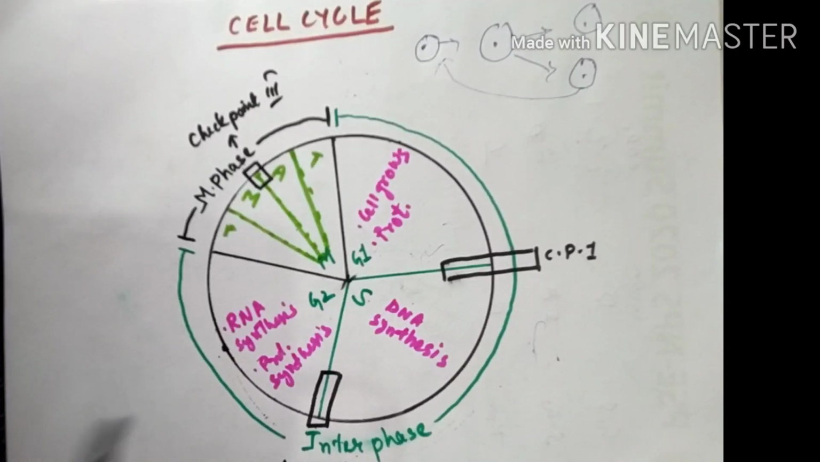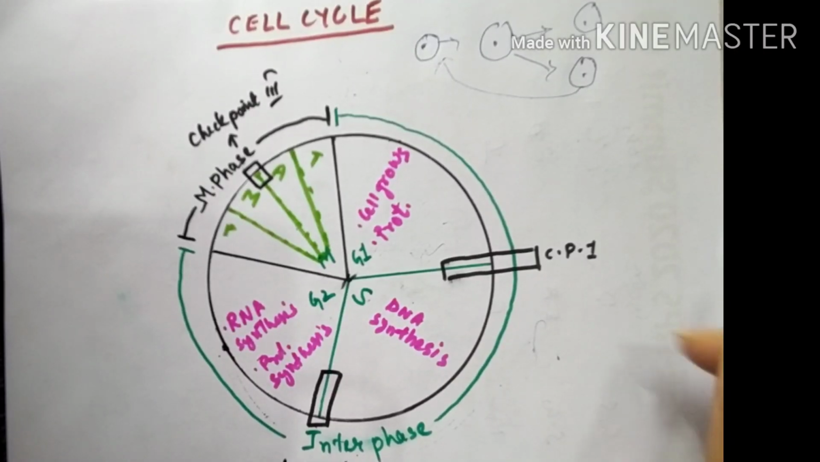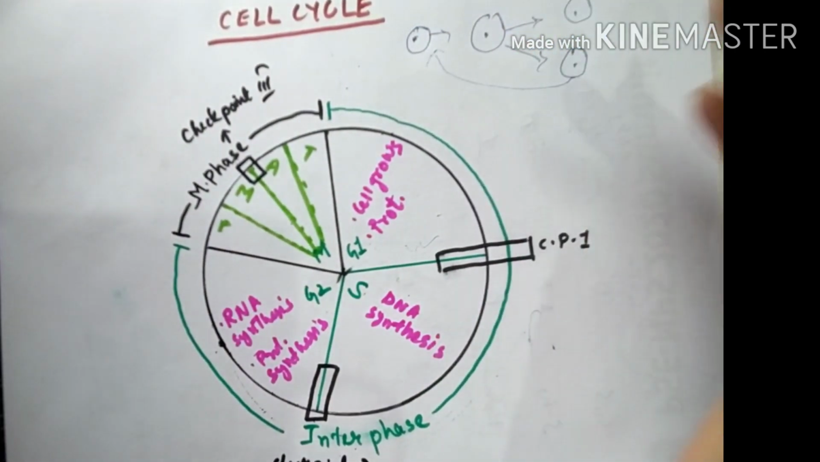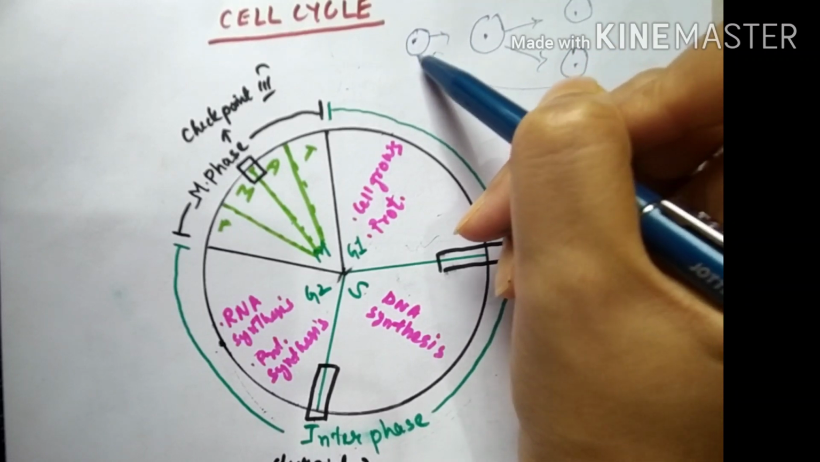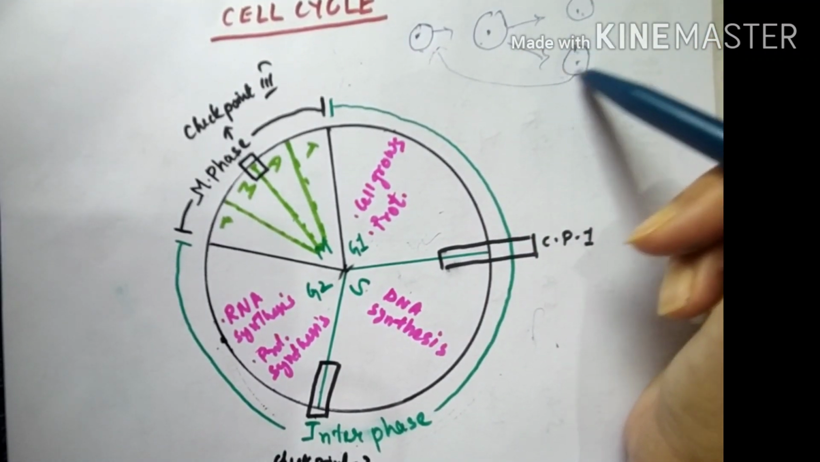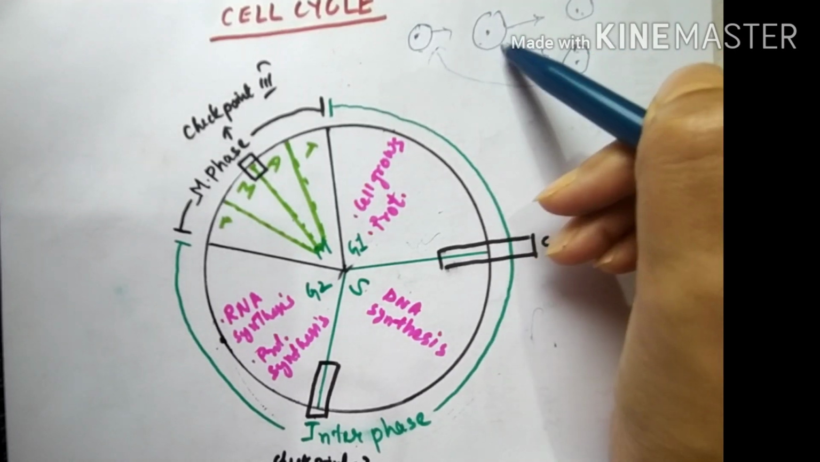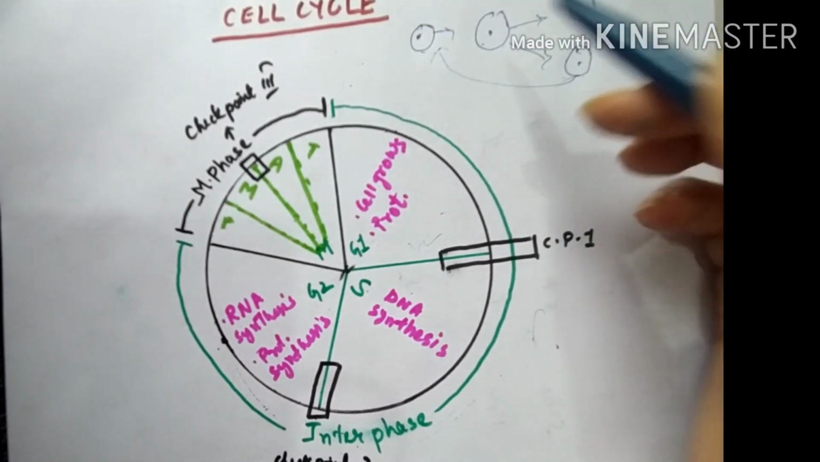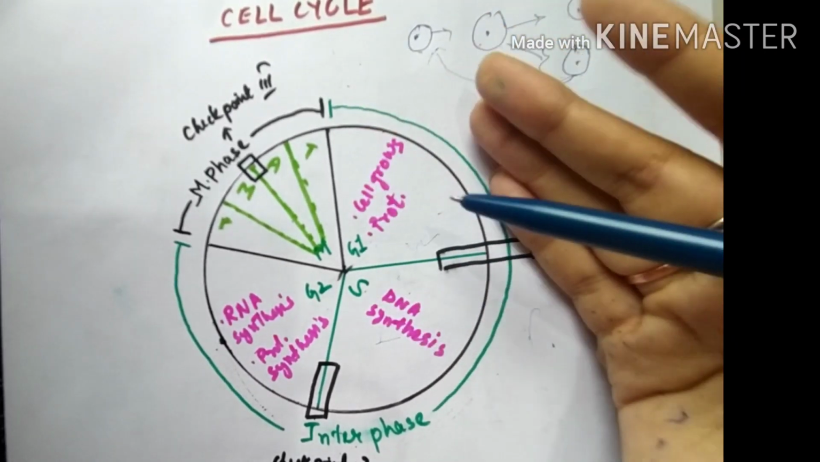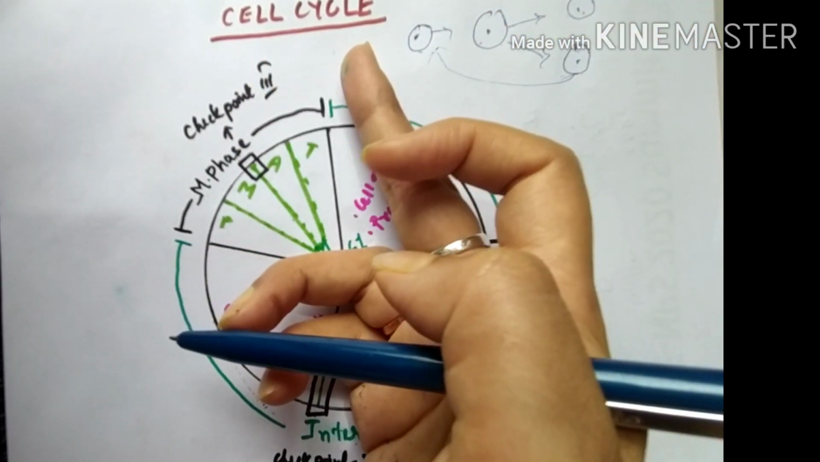Hello everyone. Today I am here to discuss the cell cycle. So what is the cell cycle? The cell cycle is a process by which a newly formed cell grows and then divides into daughter cells. Now this newly formed daughter cell will again grow and then form daughter cells again. And this cycle continues to happen and hence this is called the cell cycle.